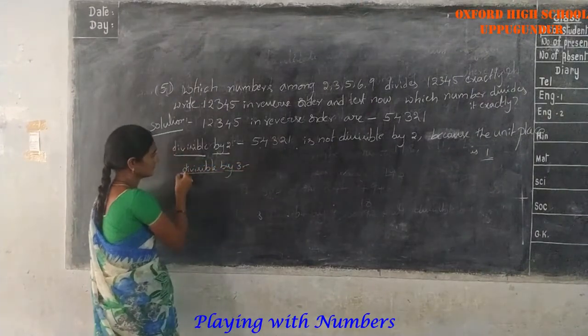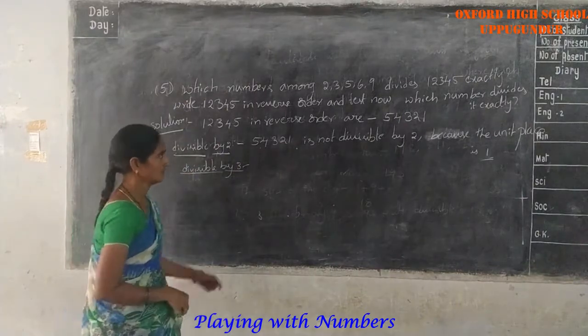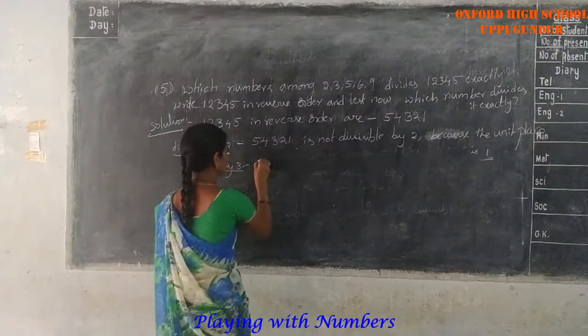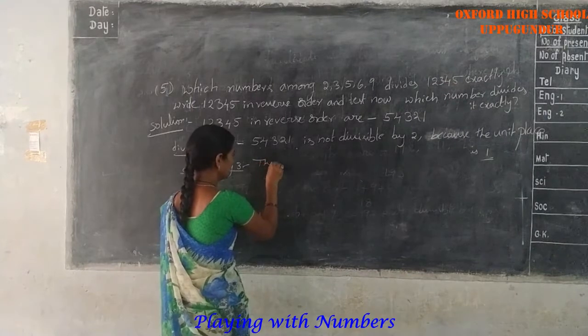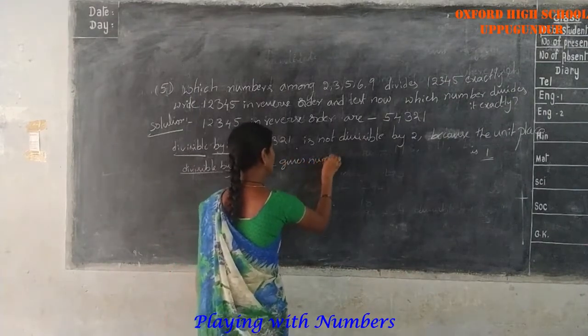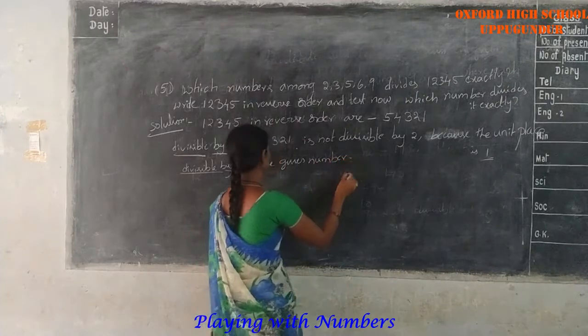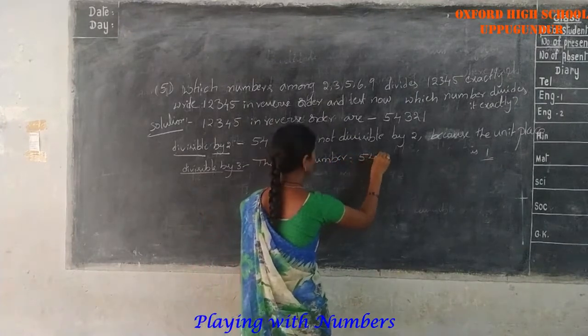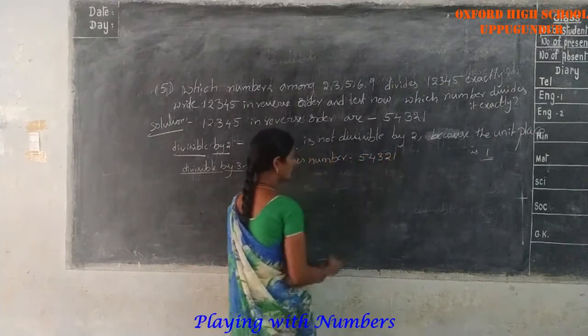Next, divisible by 3. The given number is 5, 4, 3, 2, 1.